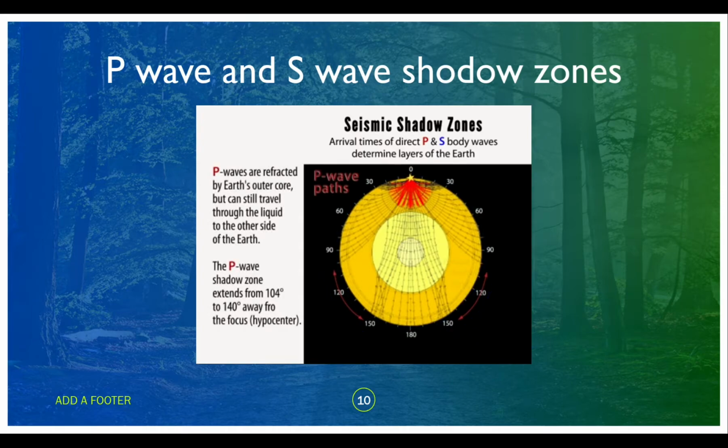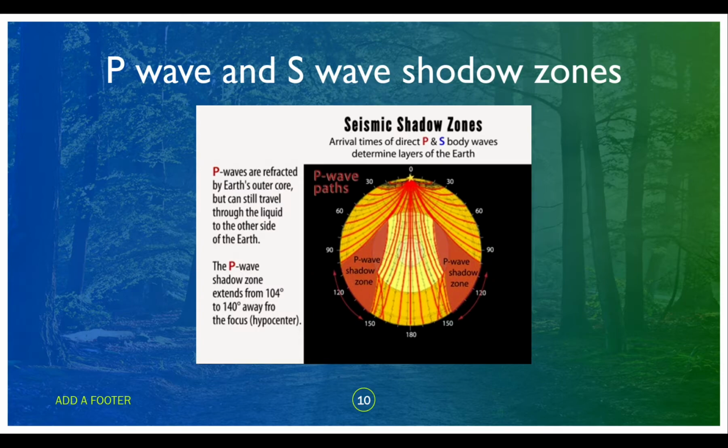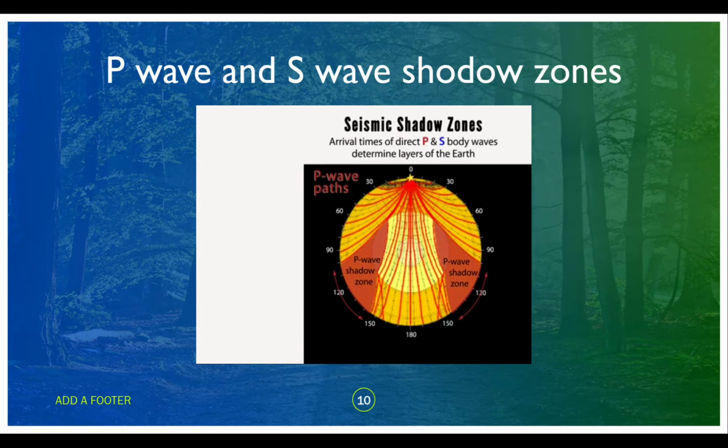An earthquake, depicted here at the top of the globe for convenience, sends compressional P waves in all directions, refracting along boundaries with depth, causing curved paths. At the core mantle boundary, they are refracted or bent inward and slow down in the liquid. It's this refraction that causes a shadow zone between the angular distances from 104 to 140 degrees from the earthquake.